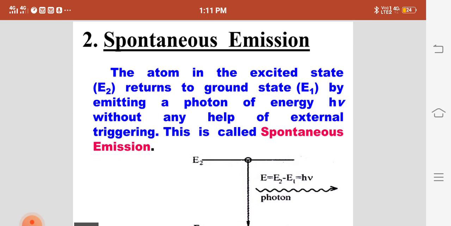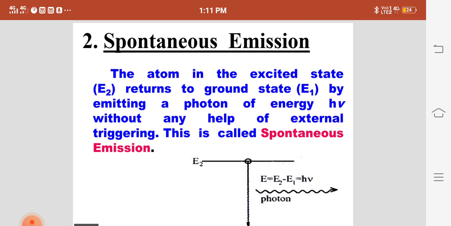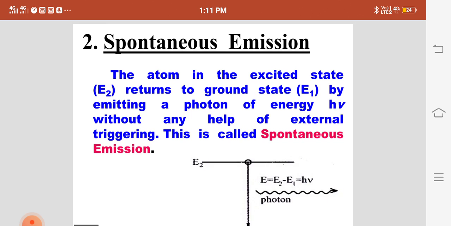And then we have emission. Emission is the reverse process of absorption. In case of emission, there are two different emissions. One is spontaneous emission, the other one is stimulated emission. First we'll see spontaneous emission.